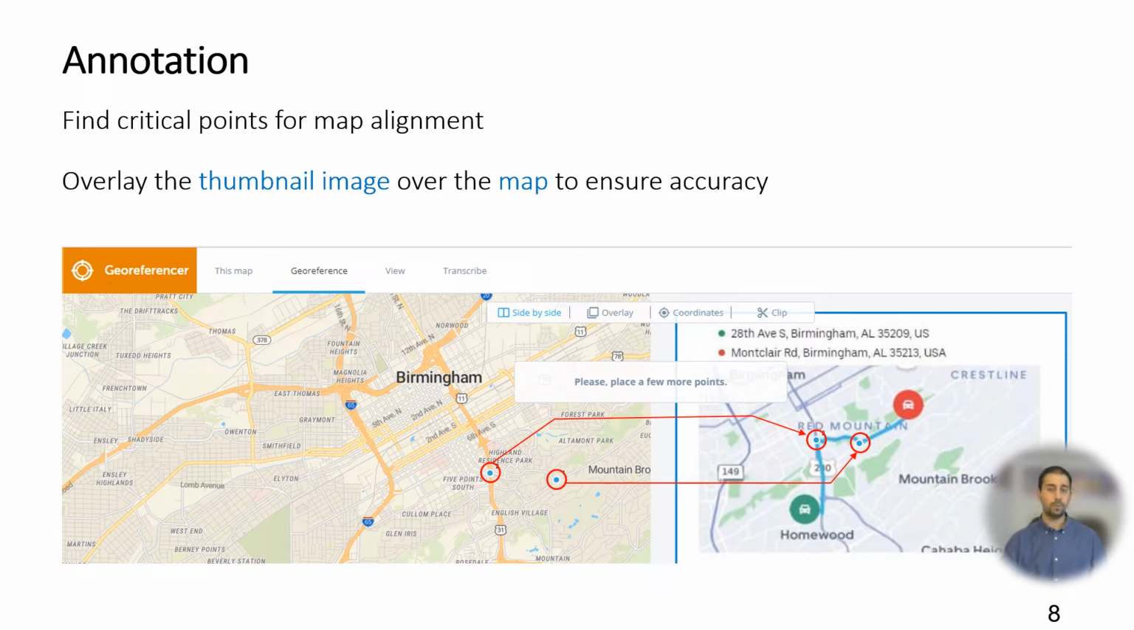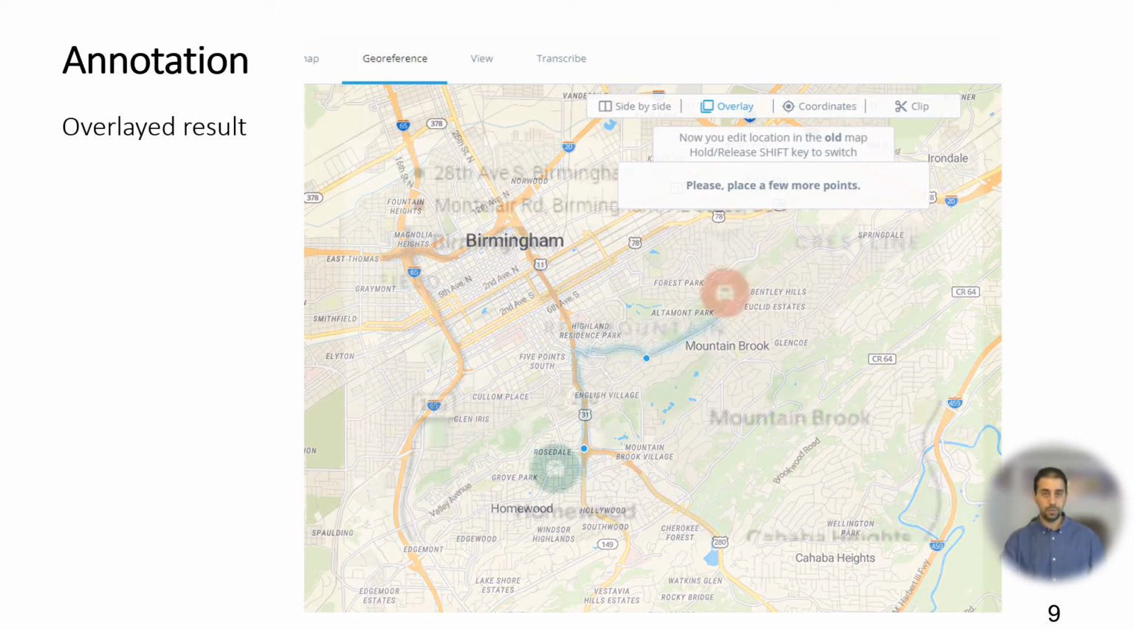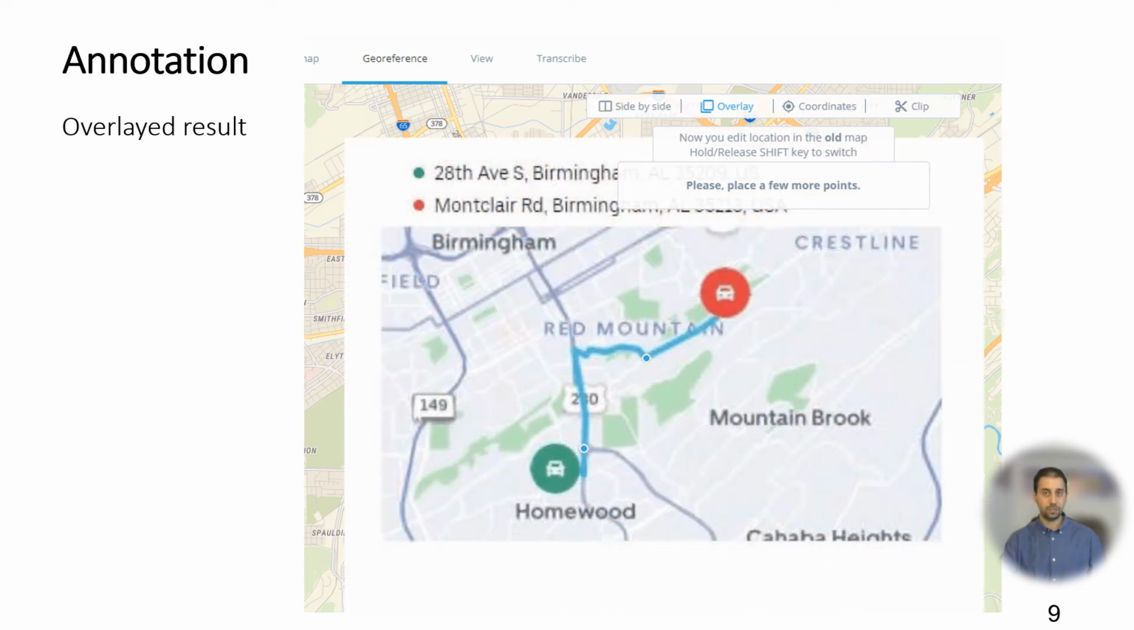First, a crowd worker uploads a screenshot which will appear on the right-hand side of the screen. A map is also shown side by side on the left where we can zoom into our study area. We can then find reference points such as turns of highways or the corner of a park to align the screenshot image on top of the map. Here is the overlay result with the screenshot image changing its transparency.